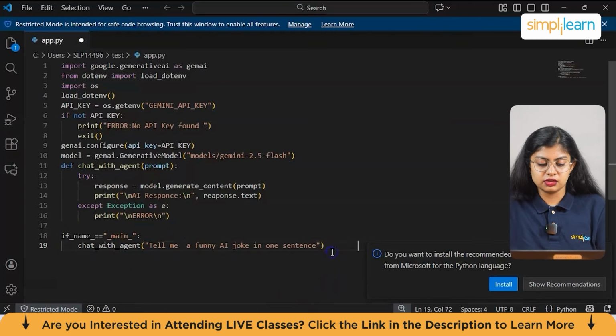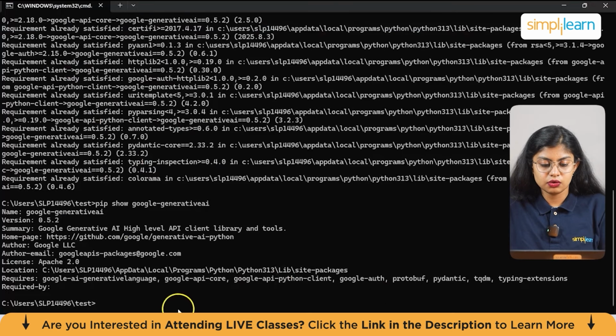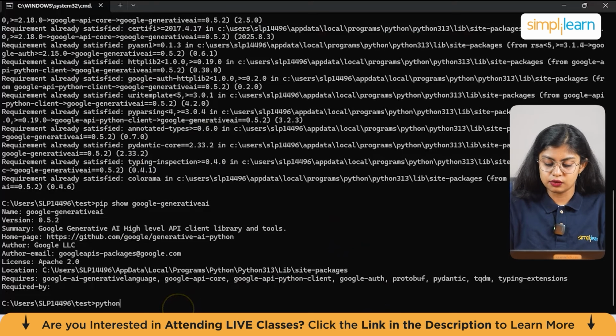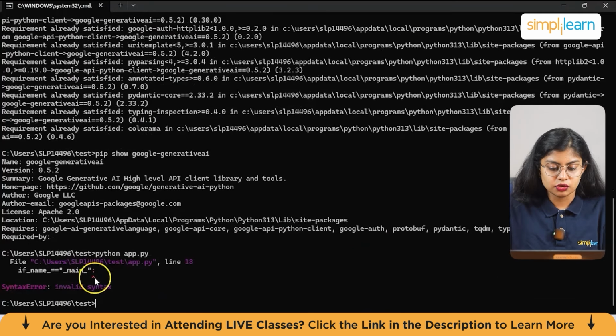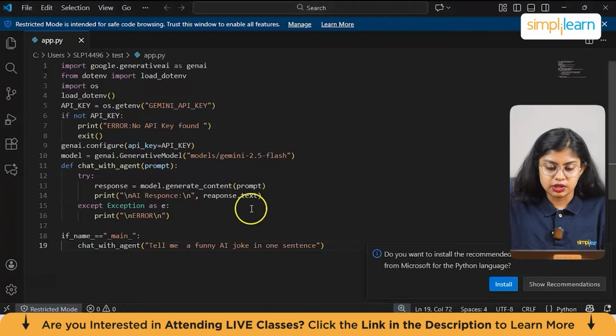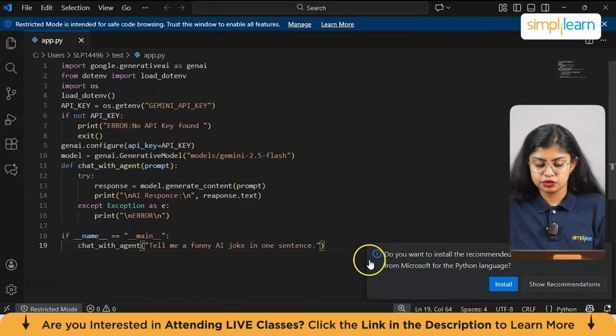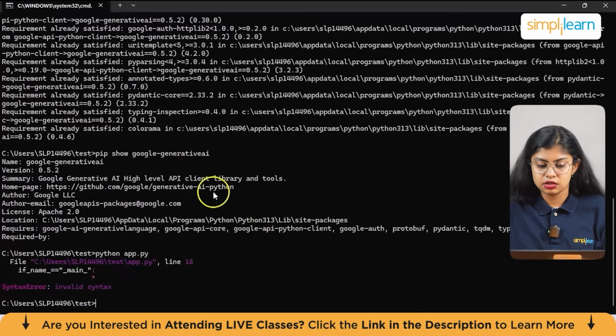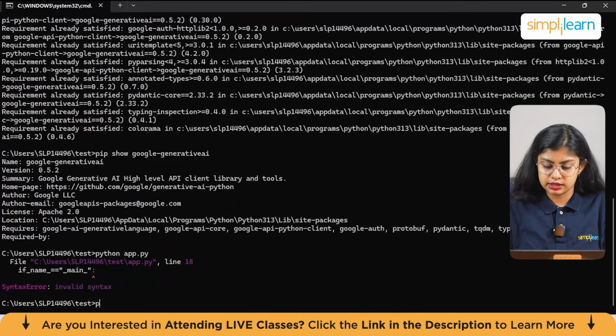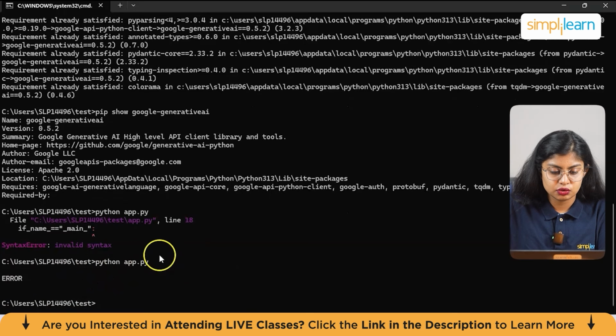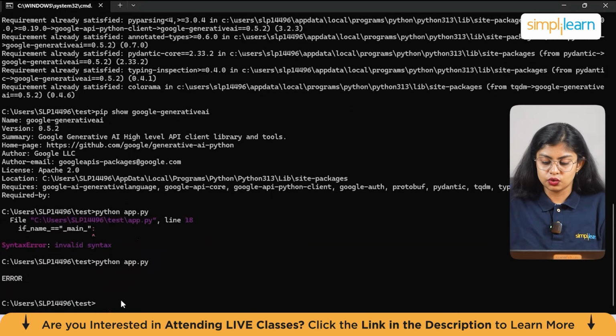So let's just run this code. How do you run this code? Again, python, the file name, .py. So there is an invalid syntax in the main block. So let's just rectify that. I had missed out on the double underscore. So I have fixed it. So let's go back, it was showing an error, so we'll check that out. Let's just run the program again.